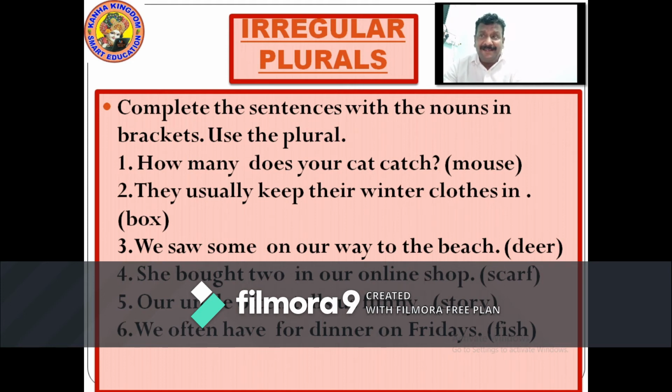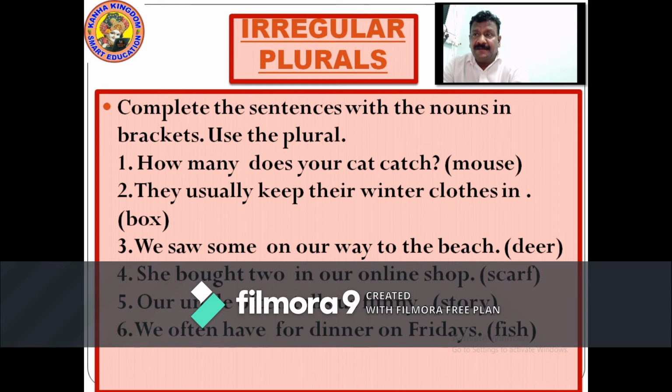How many does your cat catch? Mouse is the word we have to put in the sentence, making it plural first. Mouse becomes mice. How many mice does your cat catch? They usually keep their winter clothes in box. They usually keep their winter clothes in boxes. B-O-X-E-S, boxes.